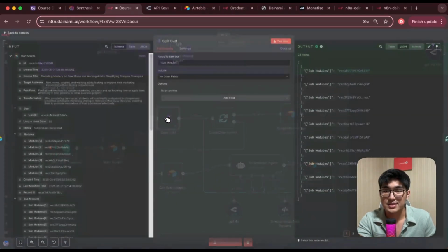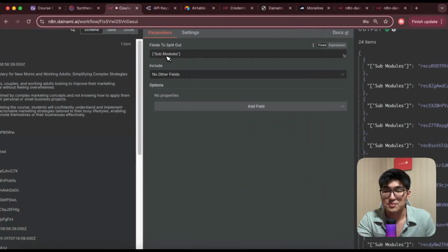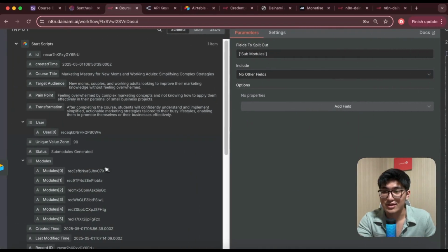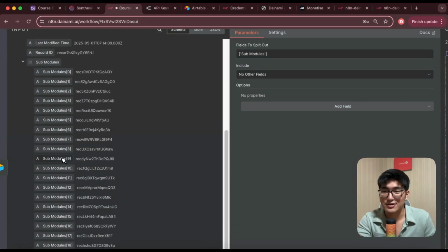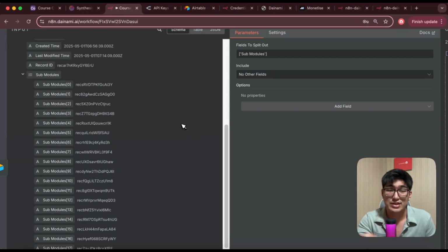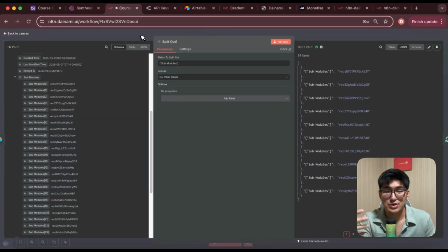Okay, same thing here, split out node. This time I'm going to split out the submodules view right over here. Let's take a look. And there are 24 of them all together. That allows us to create 24 full scripts for a whole course, right? This could be a full 21-hour course that's generated purely with AI.